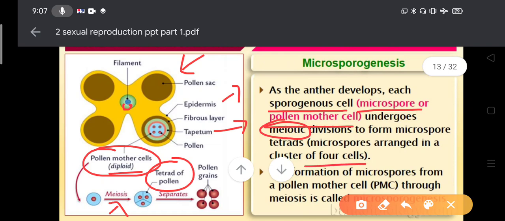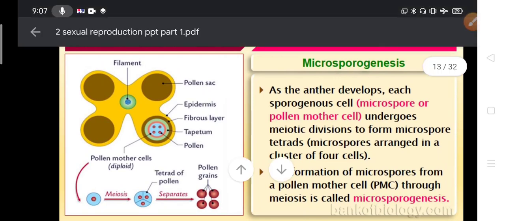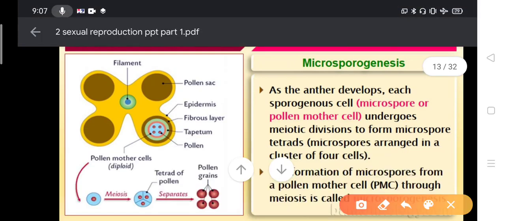The formation of the microspore from the pollen mother cell through meiosis is called microsporogenesis. So this is a main event. A definition can be asked. What is microsporogenesis? The formation of microspores from the pollen mother cell through meiosis is called microsporogenesis. The complete process is given here.